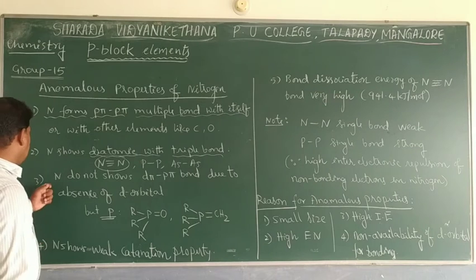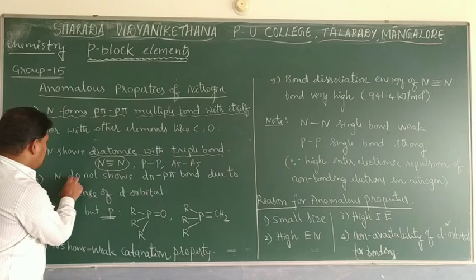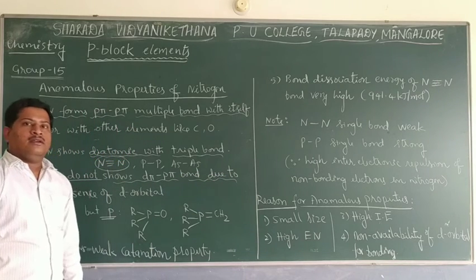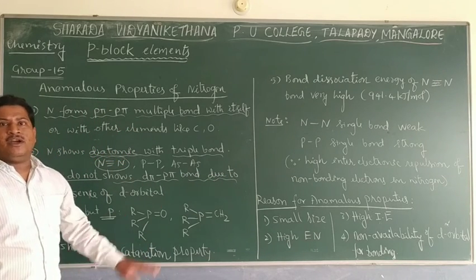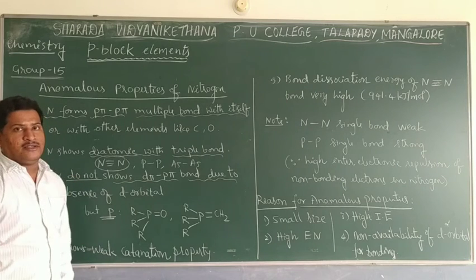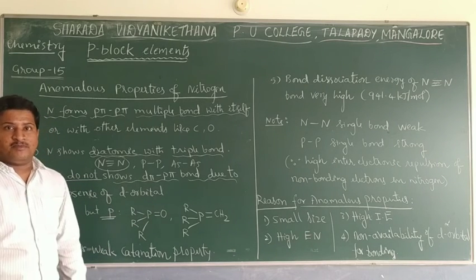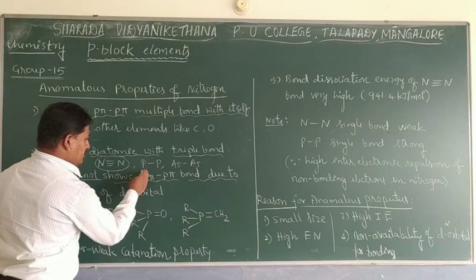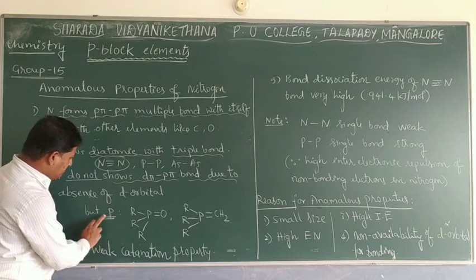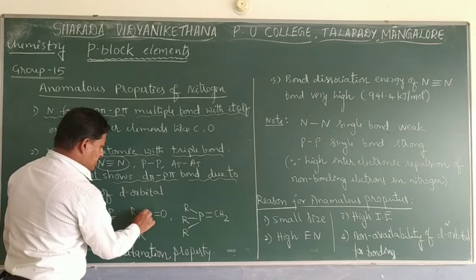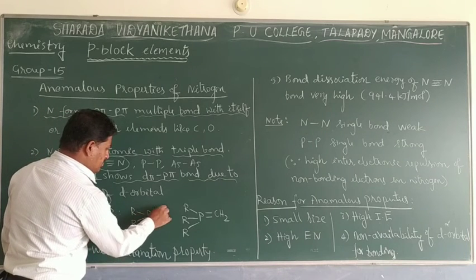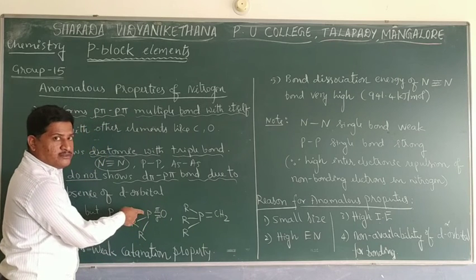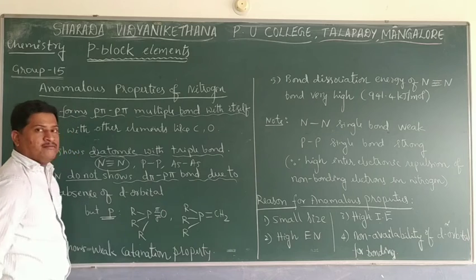Okay. And the third property, nitrogen does not show d-pi p-pi bond. Pi bond with the d orbital involvement is not shown by nitrogen, but others can show, especially phosphorus can show. Look at that here. So here nitrogen does not show d pi bond. But if you go for phosphorus, phosphorus forms a pi bond with oxygen. In that, one is sigma, the other one is pi, and in that pi, the d orbital of the phosphorus is involved in bonding.